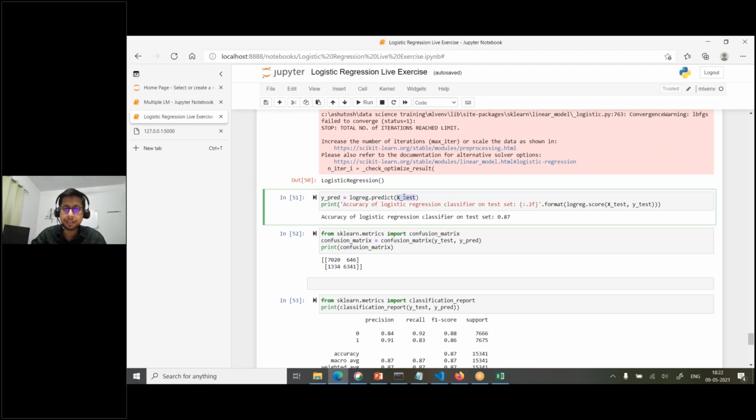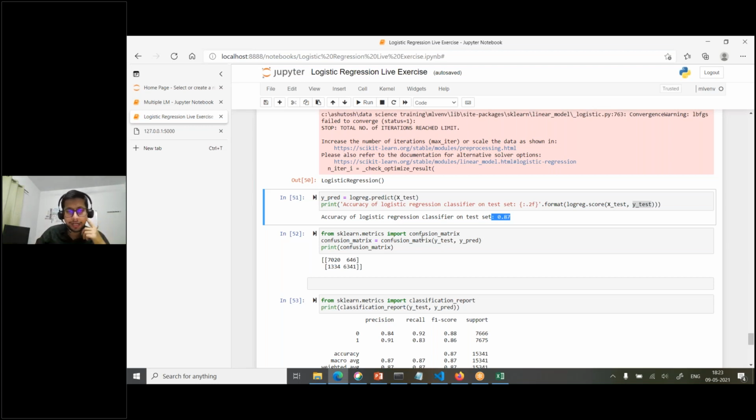So we'll pass the X test, and then we'll see how much accuracy we are getting. For getting the score, logreg.score, you pass the X test and Y test. Okay, and then you will get 87%. So our model is giving you 87% accuracy. So 87% of the time it is predicting correctly. For the remaining 13%, it may be wrong.